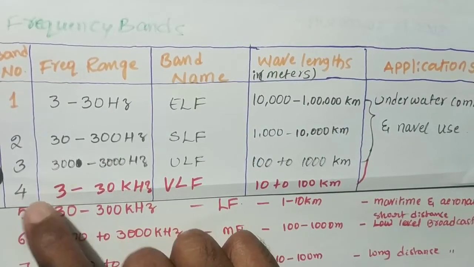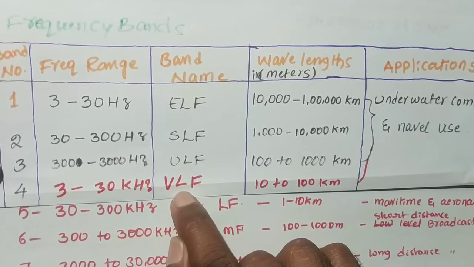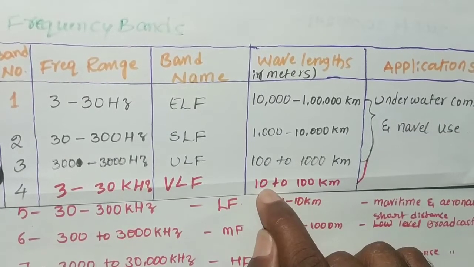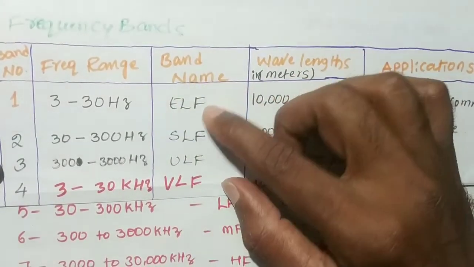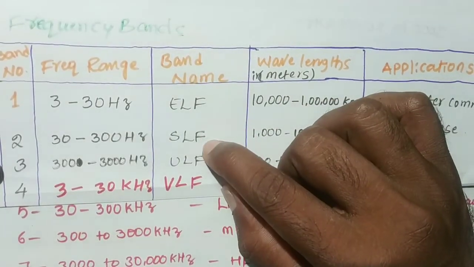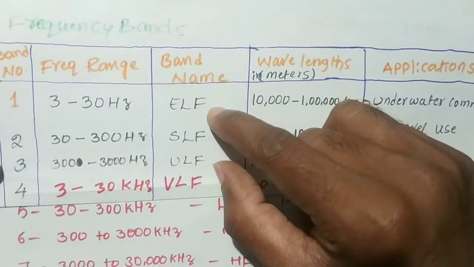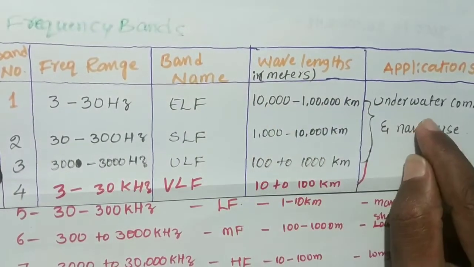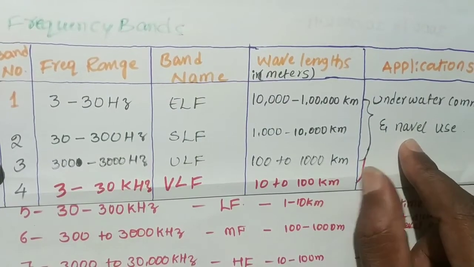The fourth one is 3 to 30 kilohertz. It is named very low frequency. It covers 10 to 100 kilometers. Those four frequency bands are ELF, SLF, ULF, and VLF. These four frequency bands are used for underwater communication and naval use.